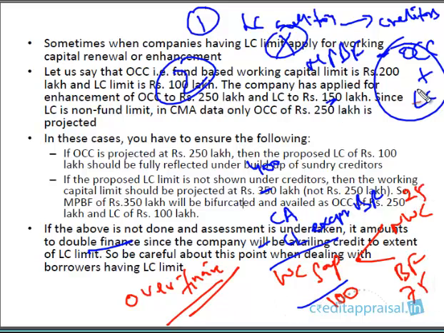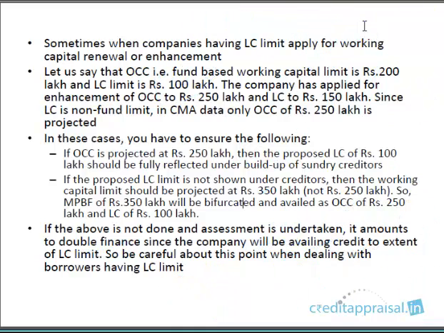Now if you don't consider the LC creditors here, what will happen? This figure will come down, so your working capital gap will go high. Say for example, you'll go to 150. Then you'll be sanctioning a higher bank finance, maybe 40 here and maybe 110 here. So what happens if you don't consider LC creditors, you'll be ending up over financing the company. So you should always ensure that LC creditors are reflected in the total creditors.